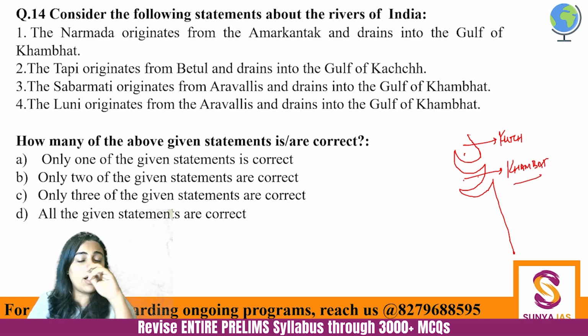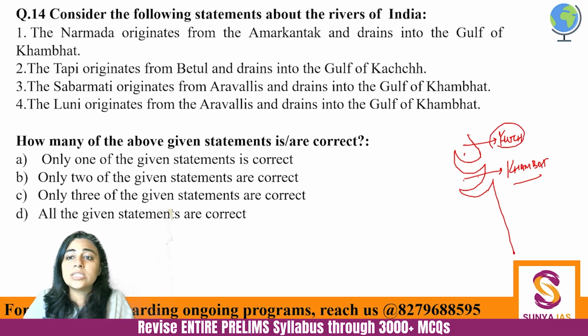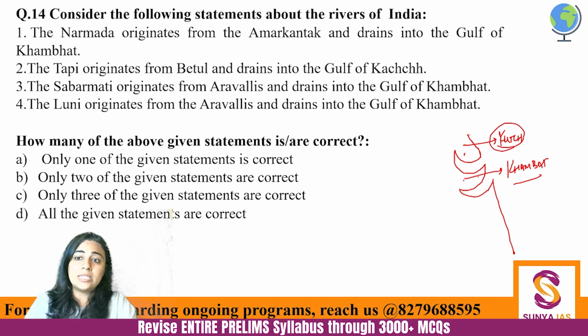Now, why is this important? Because most of the rivers are draining into the Gulf of Khambat. They are not draining into the Gulf of Kutch. And this is very obvious because Kutch is a desert, right? You can also remember this, that Kutch is desert and the northern side Thar is also desert. So there is a continuity between Kutch and Thar in one way. Okay? So remember from here. Now let's come to the question.